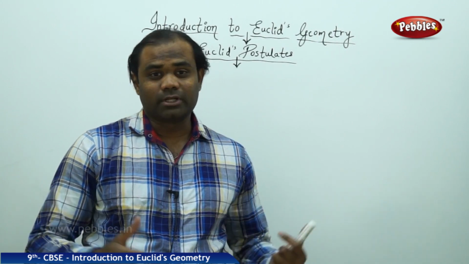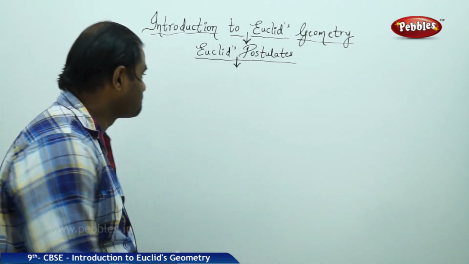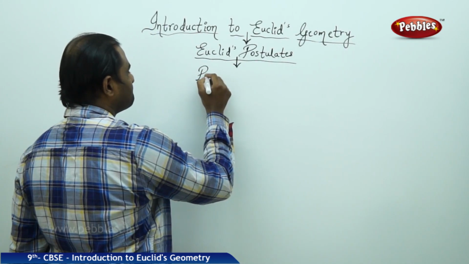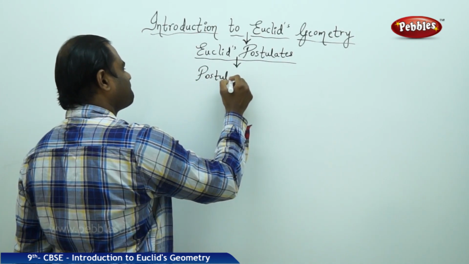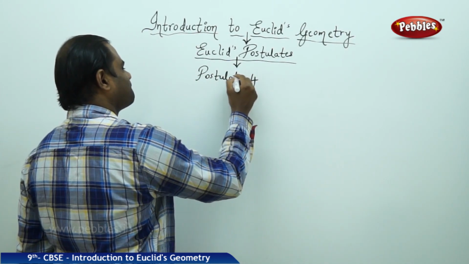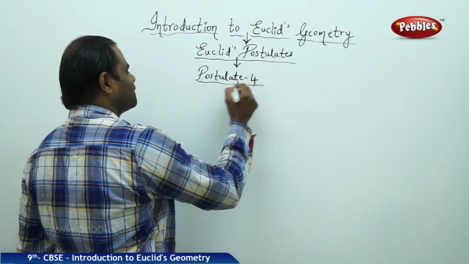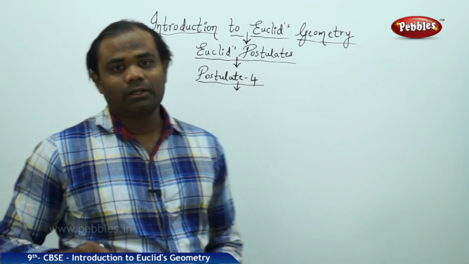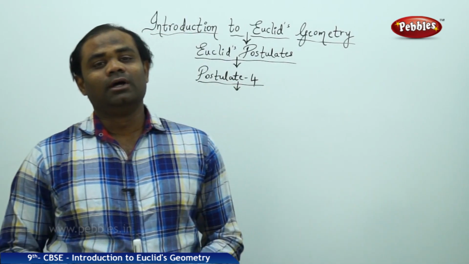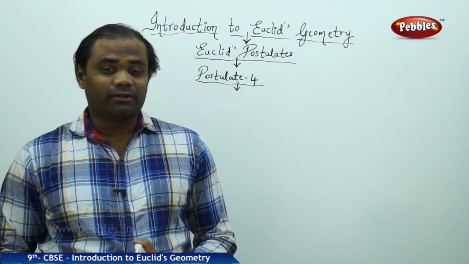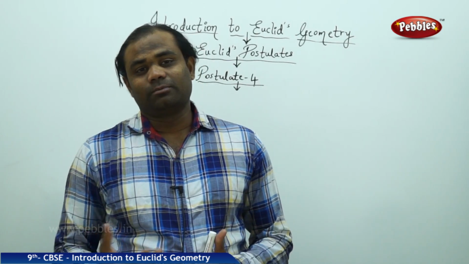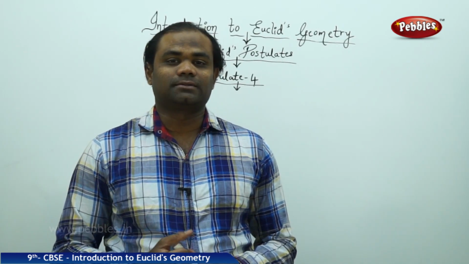Next comes postulate number 4. Euclid is also known for investigating many mathematical properties of right-angled triangles.